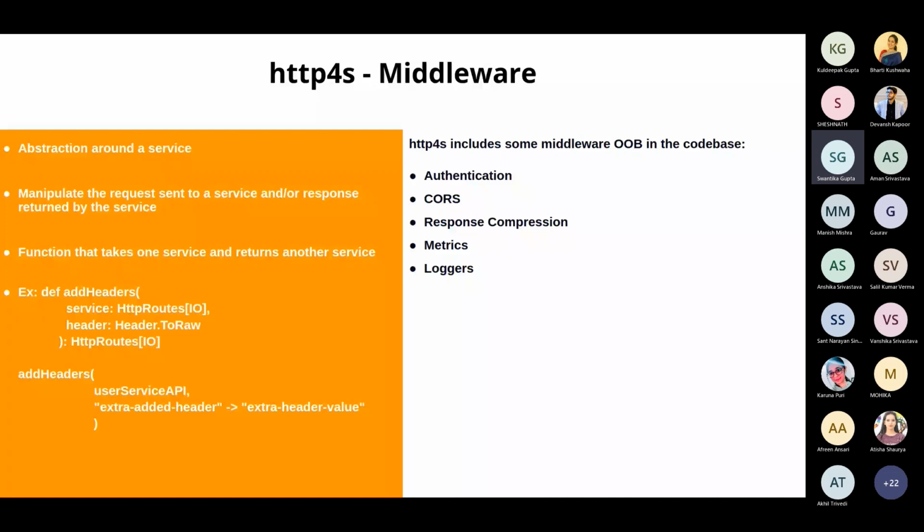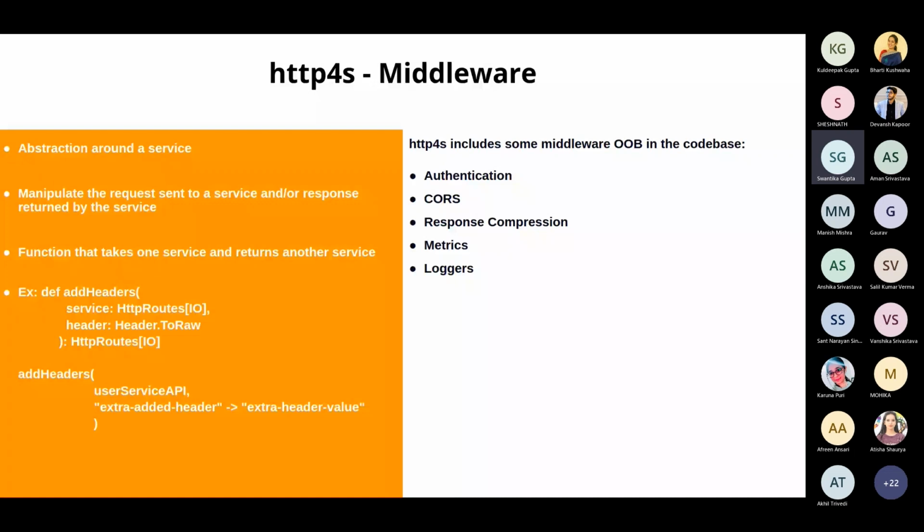So for example, in the demo that I showed you, we created different endpoints. Right now, those endpoints were unauthenticated. Right, anybody could hit them. But in future you might want to create authorized endpoints, where you want to validate whether the username or the session ID which is hitting that endpoint is authenticated or not. So that forms a middleware over my actual HTTP route service implementation. Right, so that is where middleware comes into the picture.